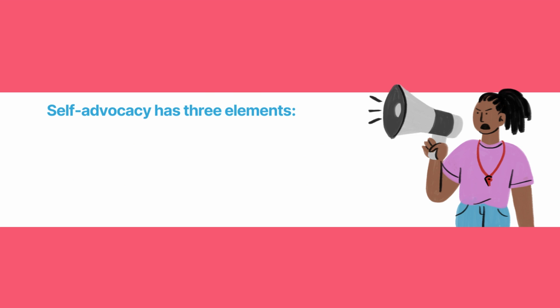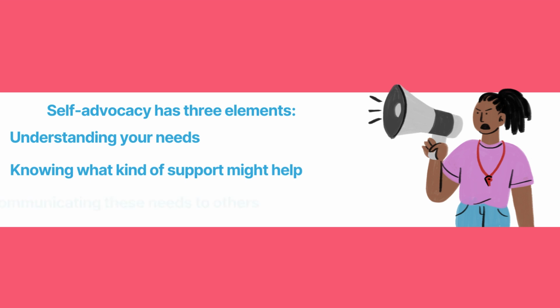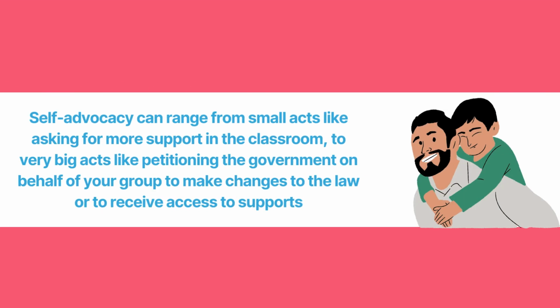Self-advocacy has three elements: understanding your needs, knowing what kind of support might help, and communicating these needs to others. Self-advocacy can range from small acts, like asking for more support in the classroom, to very big acts, like petitioning the government on behalf of your group to make changes to the law or to receive access to supports.